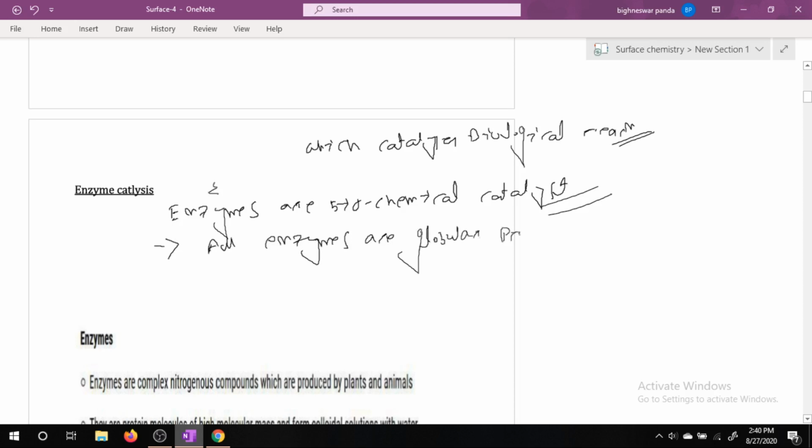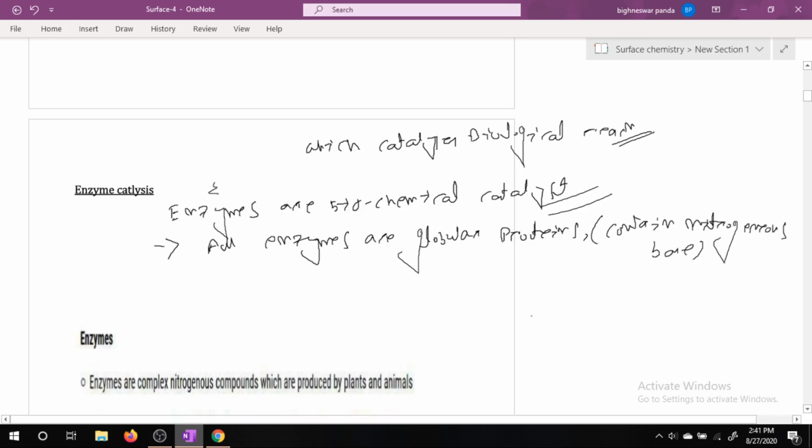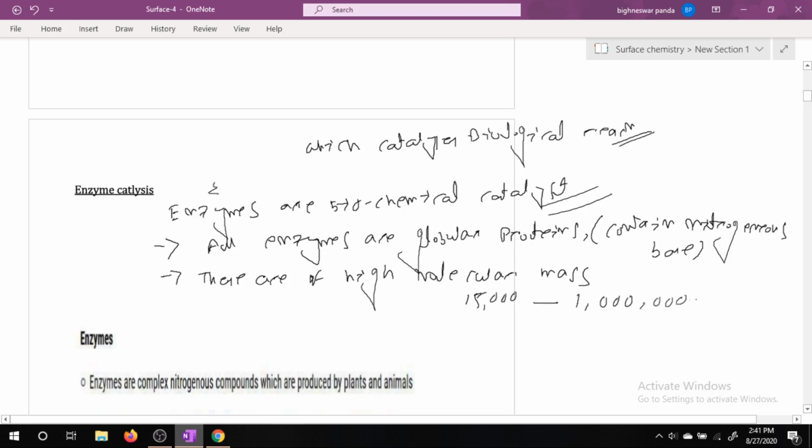Another point, all enzymes are globular proteins, meaning they are proteinous, and these are of high molecular mass, up to 10,000 to 10 lakh. So enzymes are biochemical catalysts.